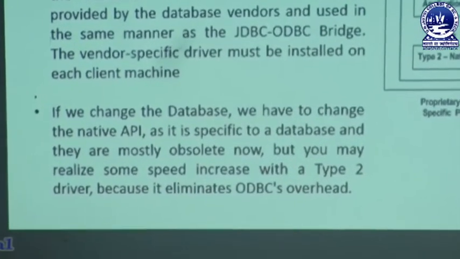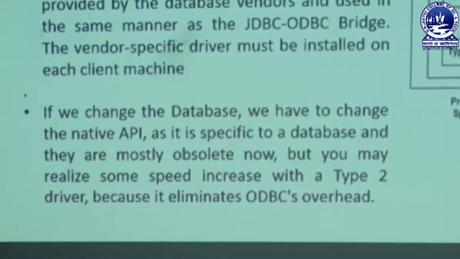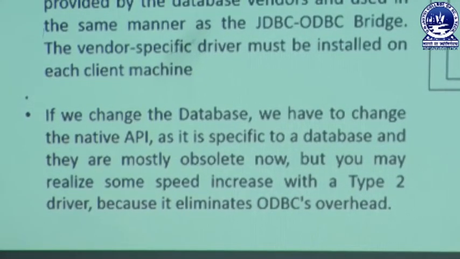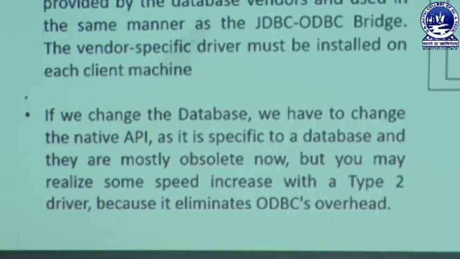That means whenever you change any code or database specific name, we need to change a specific native API environment which is specific to a database, and they are mostly connected with a specific environment, the ODBC environment, which is a complicated way of accessing. Every time you need to change a specification.